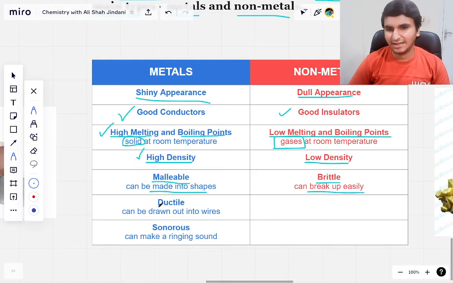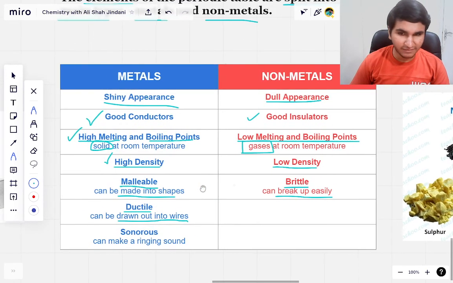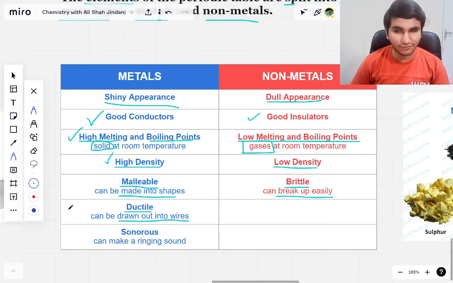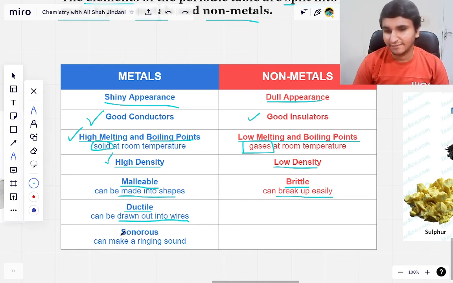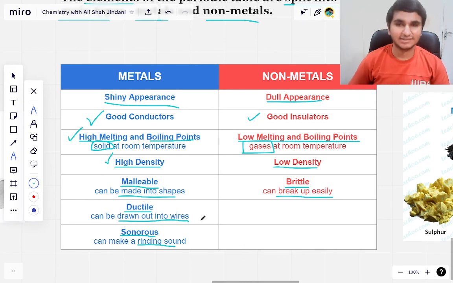The metals again are ductile, which means they can be drawn into wires, and a very good example is copper. We get a lot of copper wires, and why do we get a lot of copper wires? Because it is ductile, because it conducts electricity. So it's a very good and very cheap thing for making wires. And we also have the last property, that is sonorous. They are sonorous, which means when you strike the metals, they make a ringing sound.